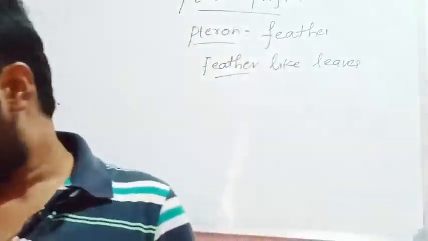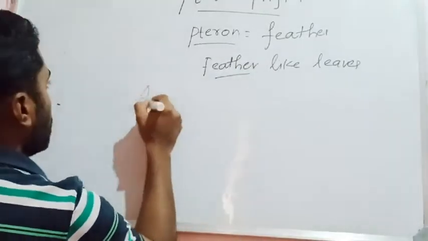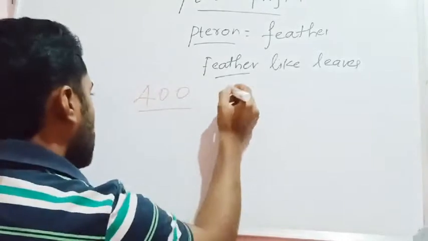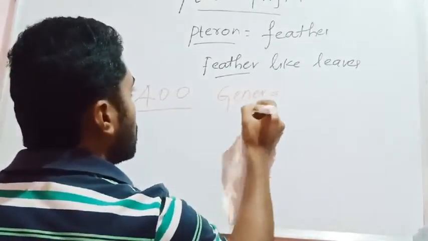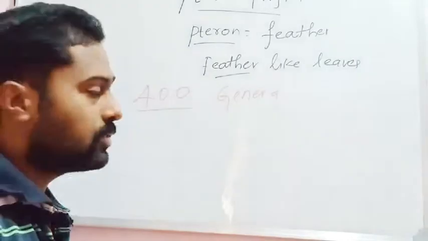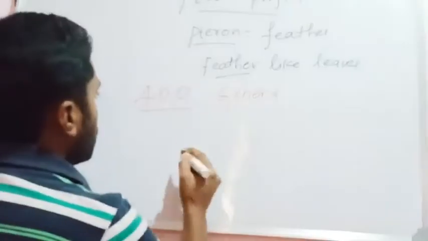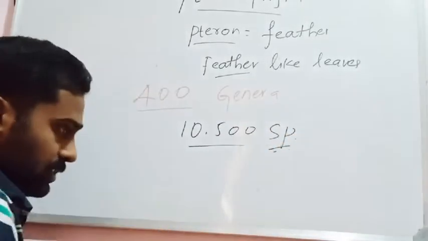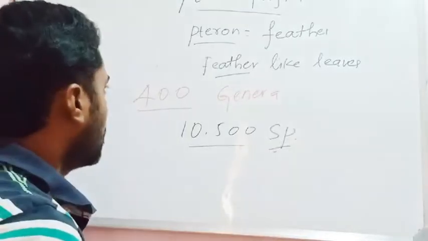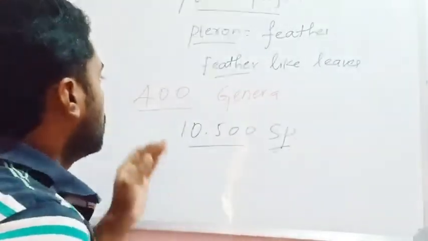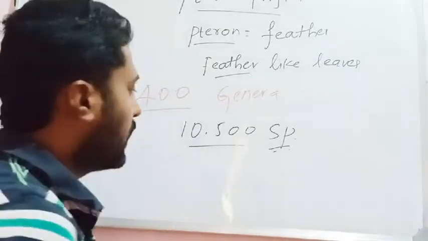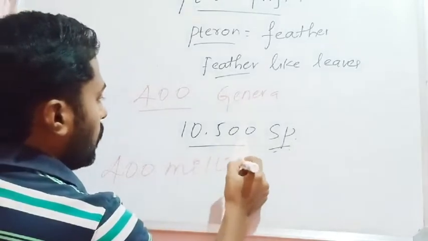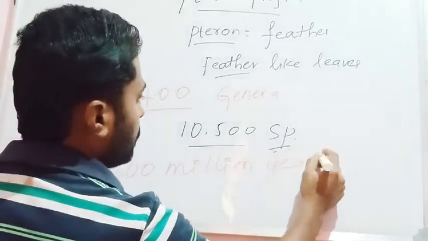There are around 400 genera, including both living and fossil forms, in pteridophytes. They consist of around 10,500 species. Pteridophytes evolved about 400 million years ago.